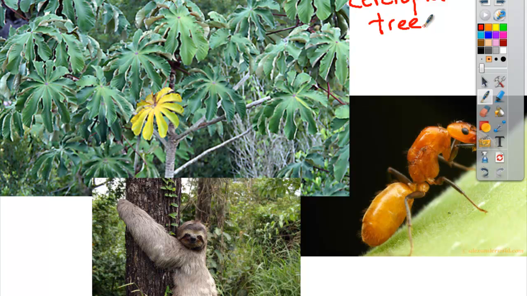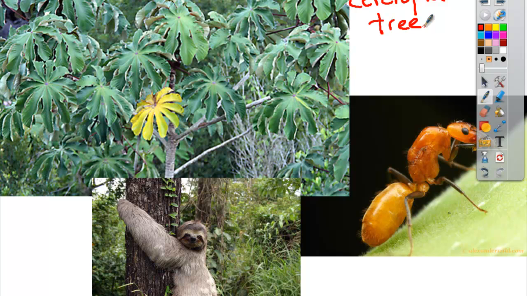And unfortunately, the problem with these ants for other species is that these ants are very aggressive and they have very, very sharp pinchers. So when another species goes onto this particular tree, let's say a bird lands on a branch, this ant will attack that particular species immediately before it could do any damage to the tree. Let's say an insect comes that wants to eat the leaves on a Cecropia tree.